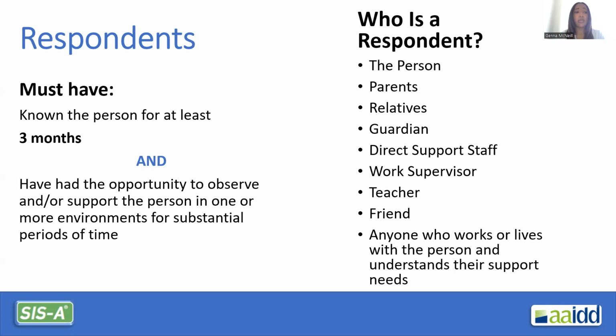It is critical to know the person's support needs to be a valid respondent. Who is a respondent? The person is a respondent, as are parents, relatives, guardians, direct support staff, work supervisors, teachers, friends, anyone who works or lives with the person and understands their support needs.